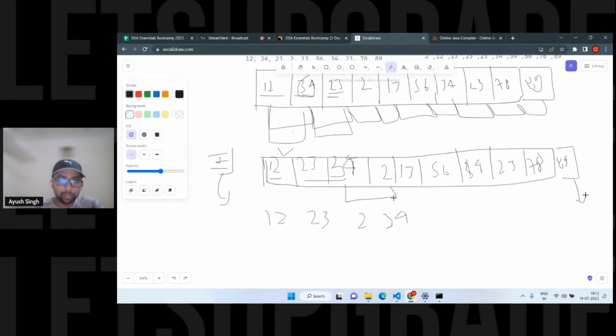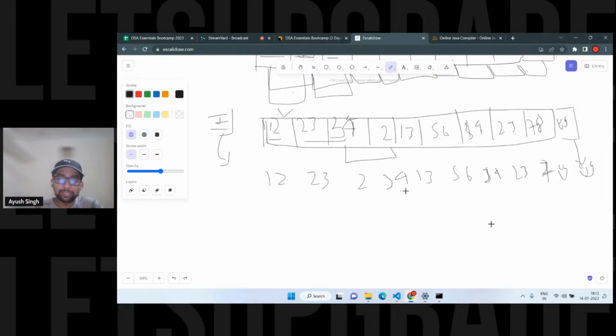So this 34 again swapped with this 2. Then again we have this 13, then 56. You have to write this. This was 34, right? So this is 34. You have 23, you have 78, and you have 89. Remember this in here only. Till here we are reaching this point 34. So 34 again compares with this. Again, it is going to swap.